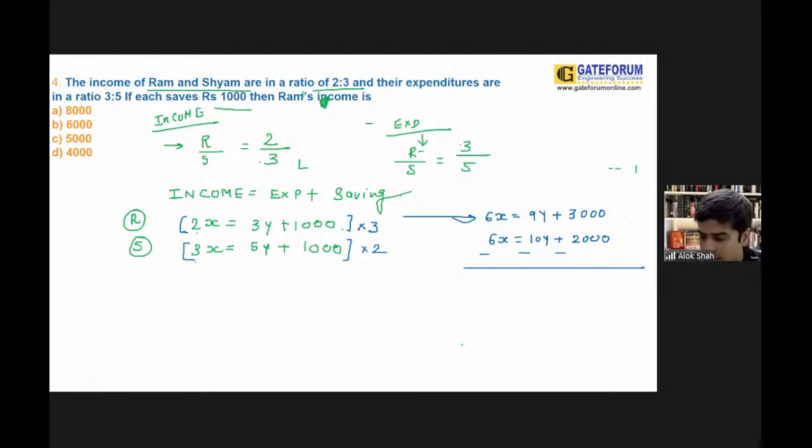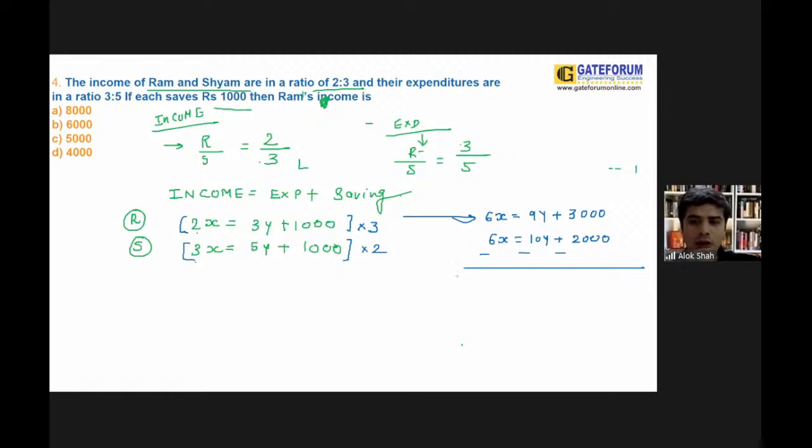Right? Up to now, this is clear for everyone. Now you need to simplify and find the value of x as well as the value of y. Lots of students are asking me in the chat box to go a different way.